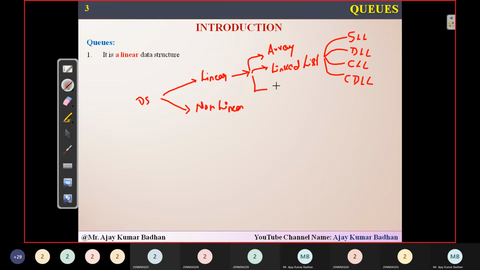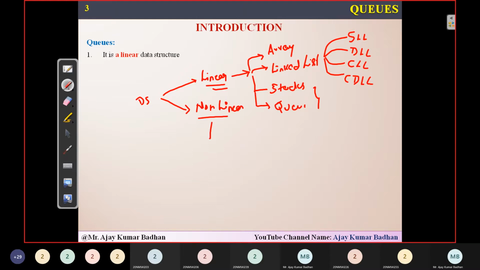Apart from that, whatever we are discussing in this unit, something called stacks and something called queues, all these things come under your linear data structures. Remember that. Why? Because the elements we are storing, we are storing in a sequential manner, one after another. That's why it is called linear.